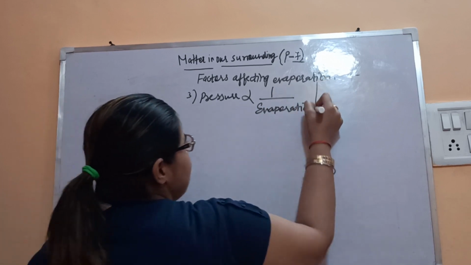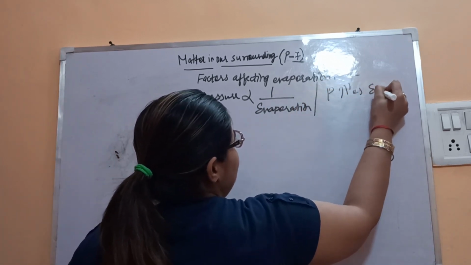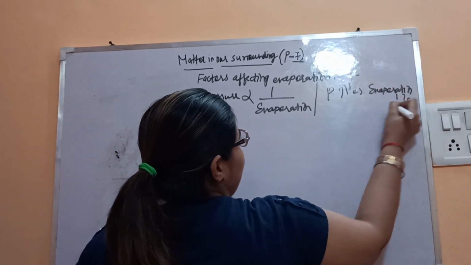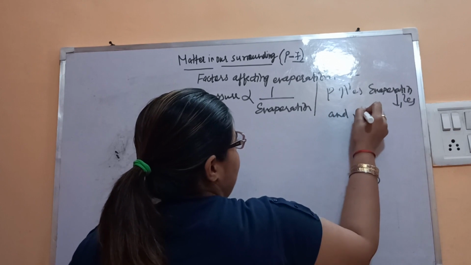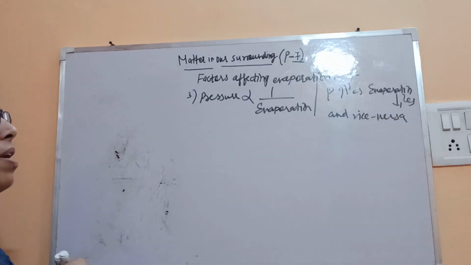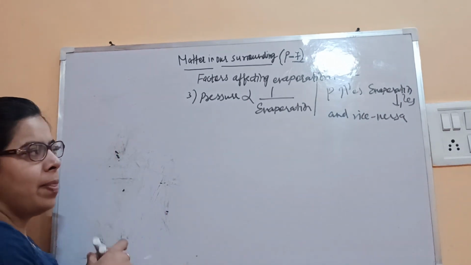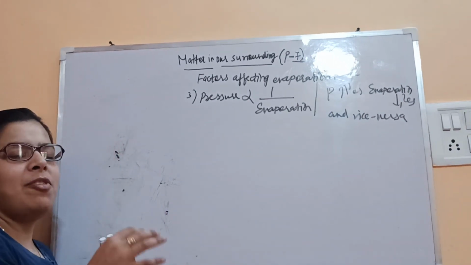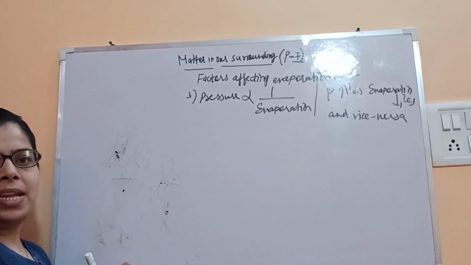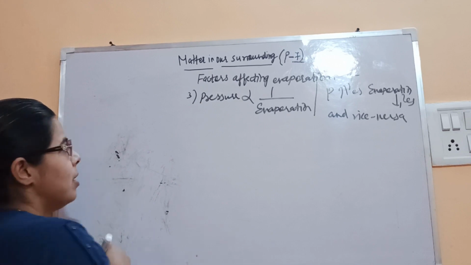Inversely proportional means pressure increases, evaporation decreases, and vice versa. Vice versa means pressure decreases and evaporation increases. Why? Suppose pressure is more, then in that case what will happen? If pressure is more, the molecules will need more kinetic energy.